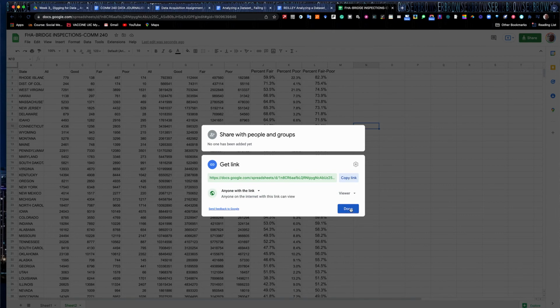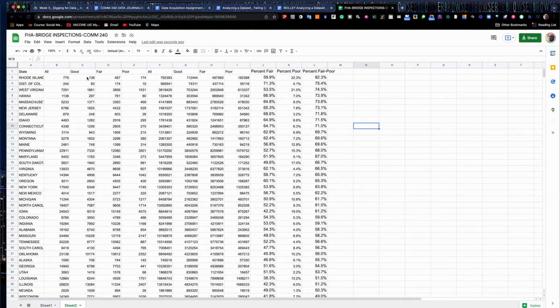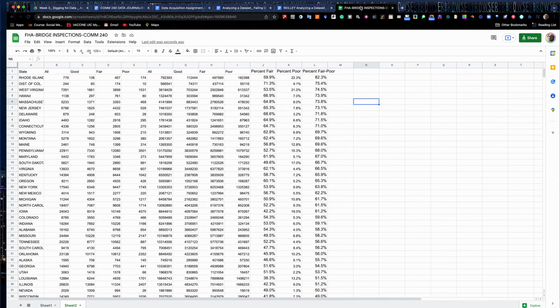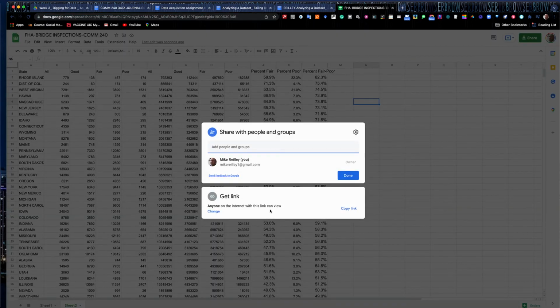So you can send it to me either way, as an attachment, as an Excel file. Go here, download Excel, and attach it to your email, or you can just share it and then copy the link up here, or copy the link under the share button. That's how you share a Google Doc. But you have to make sure anyone on the internet can view and copy link.